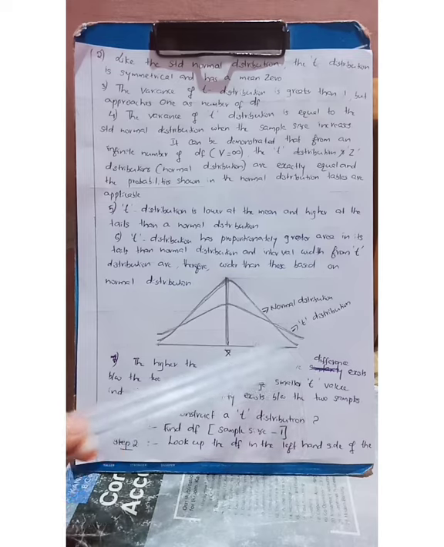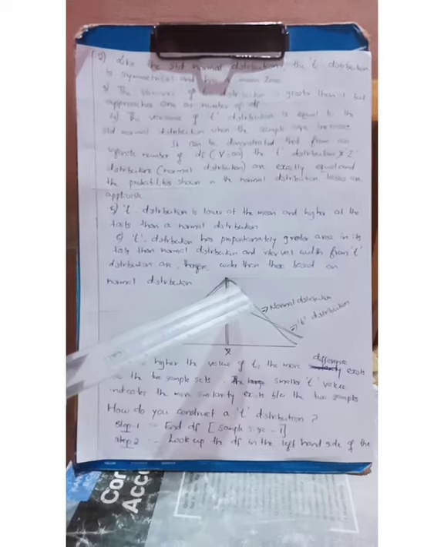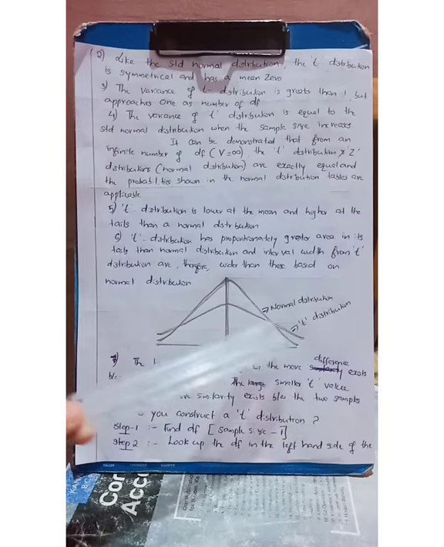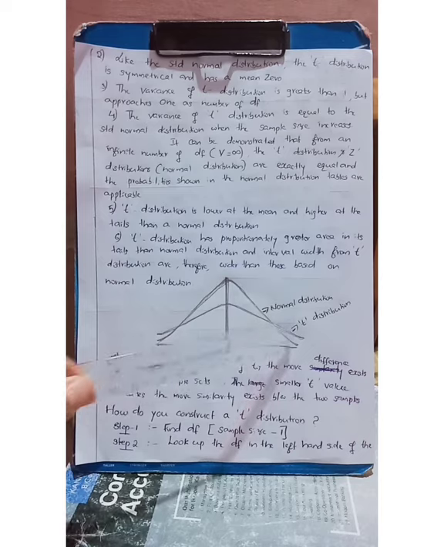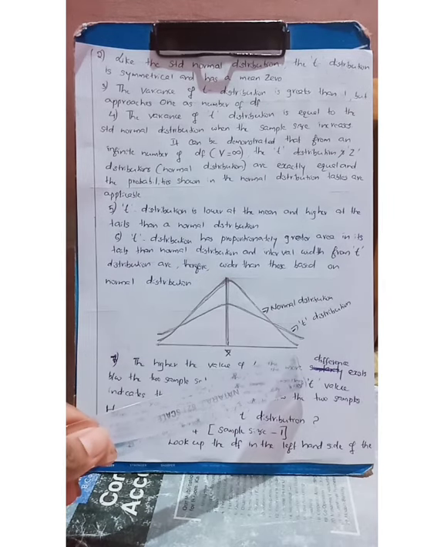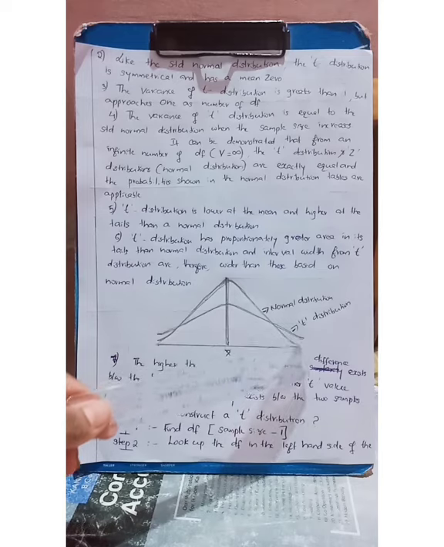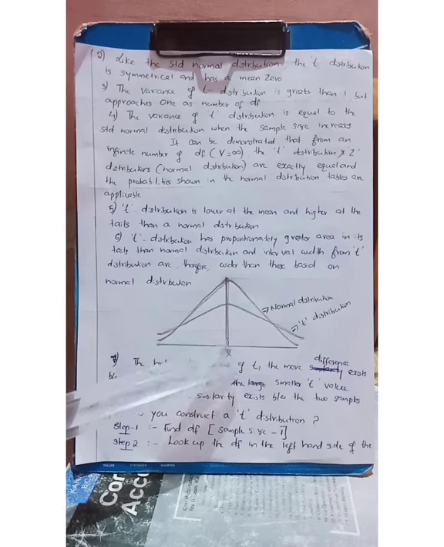But see the width of the tail of the t distribution. The t distribution has higher width than the normal distribution. In the case of the t distribution, the width is more than that of the normal distribution, and at the same time the mean value is small.